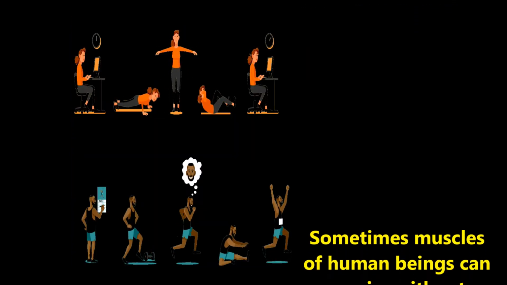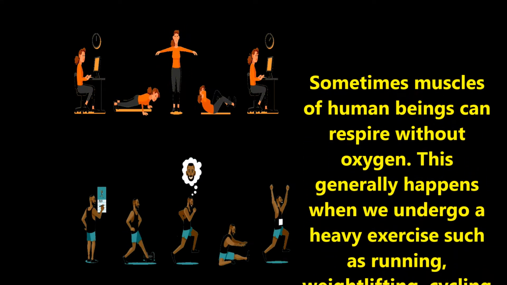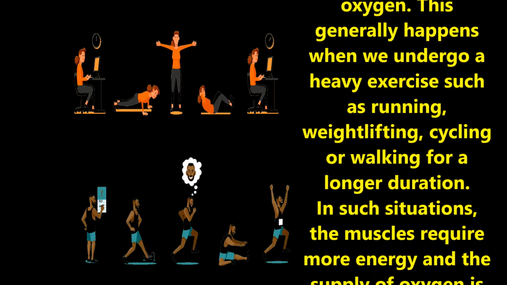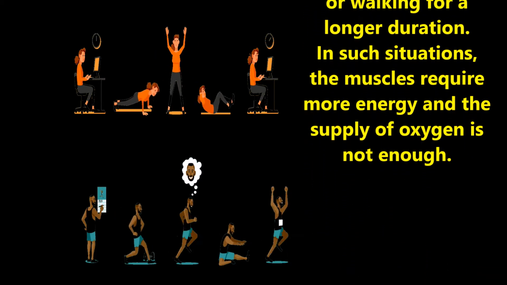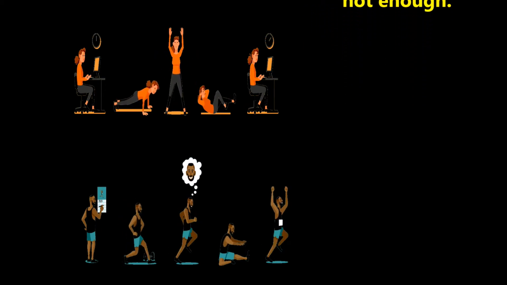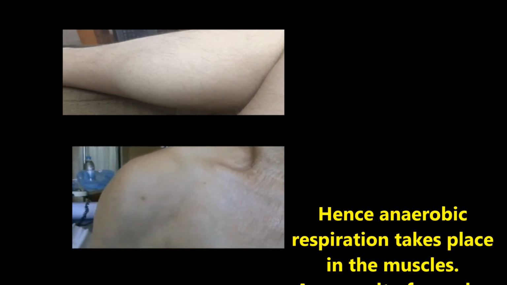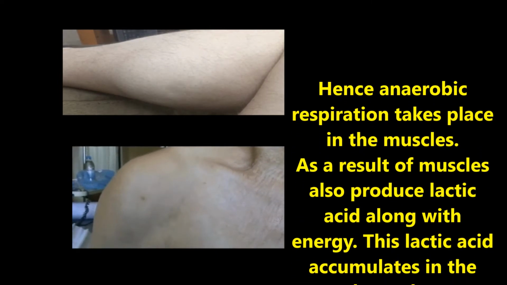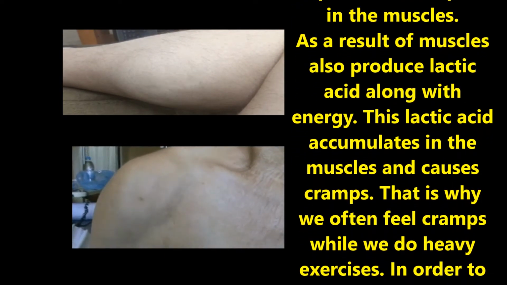Anaerobic respiration in human beings. Sometimes muscles of human beings can respire without oxygen. This generally happens when we undergo heavy exercise such as running, weightlifting, cycling or walking for a long duration. In such conditions, the muscles require more energy and the supply of oxygen is not enough. Hence, anaerobic respiration takes place in the muscles. As a result, muscles also produce lactic acid along with energy. This lactic acid accumulates in the muscles and causes cramps.